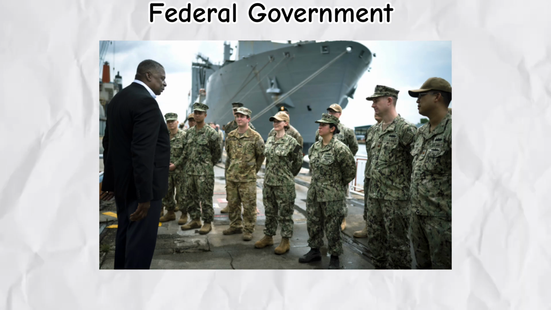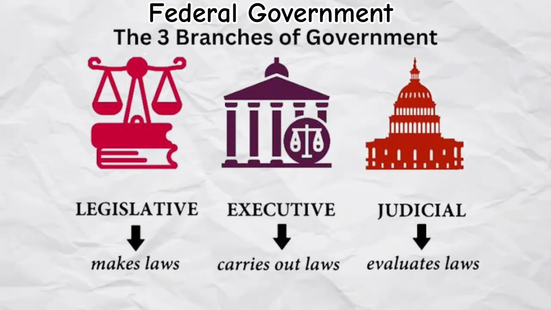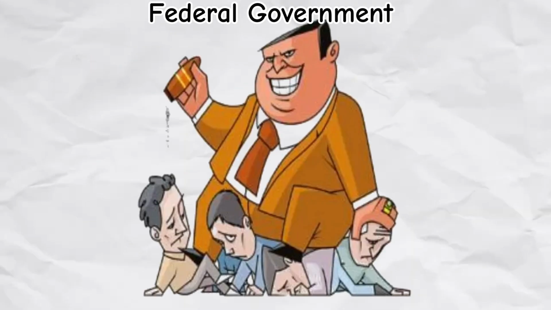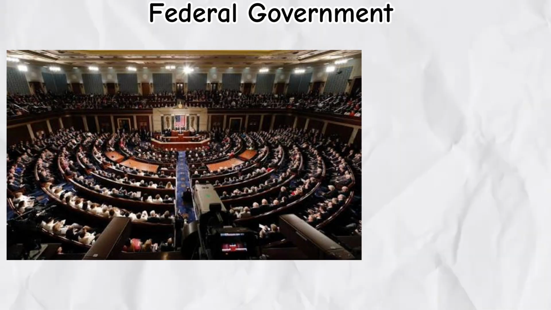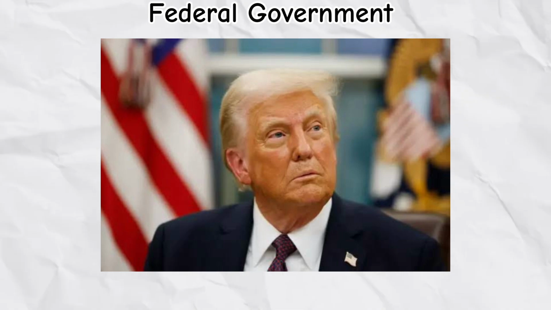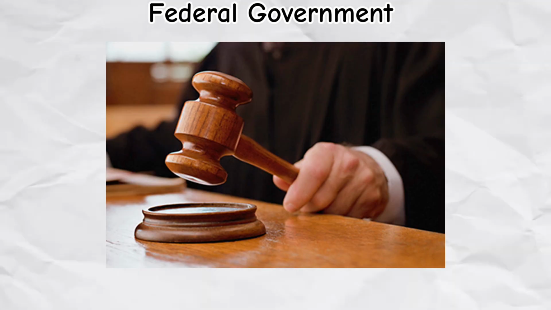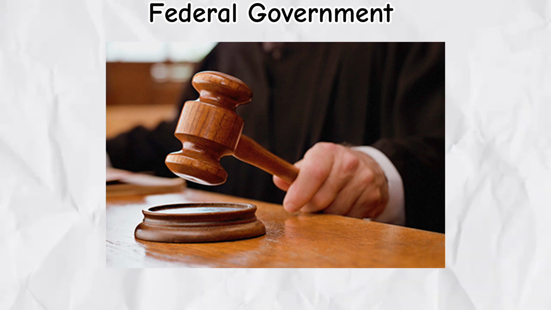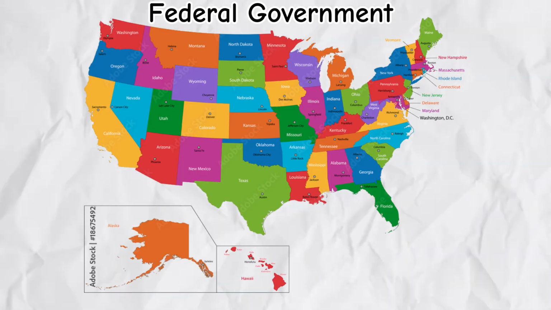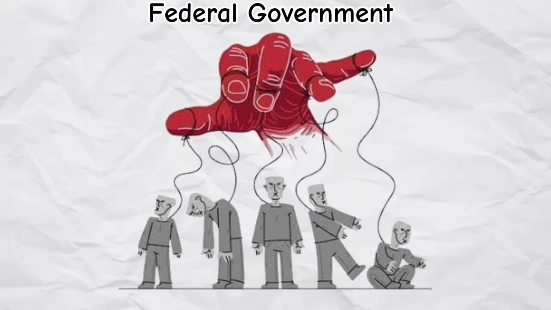The federal government is powerful, but it is not a single body. It is divided into three branches to prevent abuse of power. The legislative branch makes laws. The executive branch, led by the president, enforces those laws, and the judicial branch interprets them and ensures they follow the Constitution. This level creates unity across all states, but it does not control everything, which is why the next level exists.